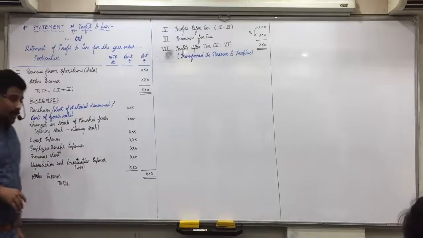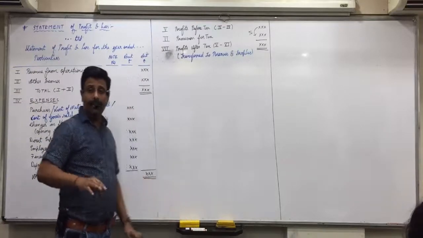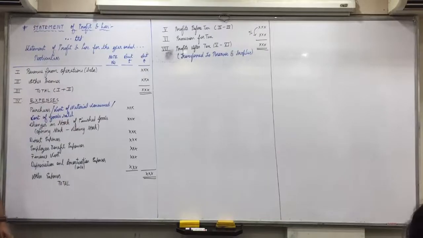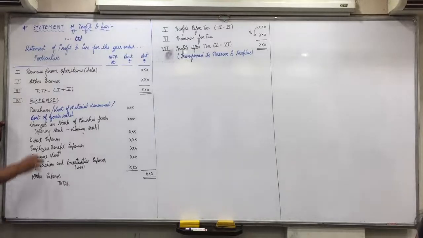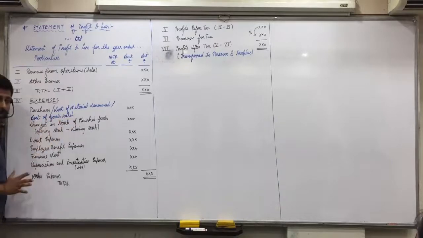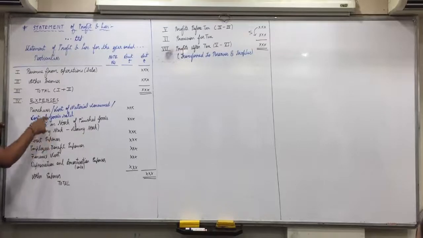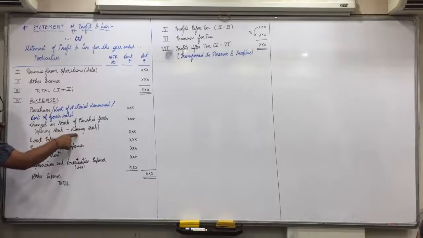Now be attentive. Cost of goods sold can be for trading or manufacturing units. But how do we obtain this cost of goods sold? Opening stock of finished goods plus purchases plus direct expenses minus closing stock. Once again, listen carefully. What is the cost of the goods which you are selling? That is cost of goods sold. Opening stock of finished goods plus purchases plus direct expenses minus closing stock.